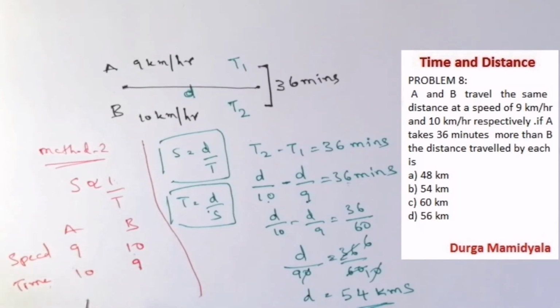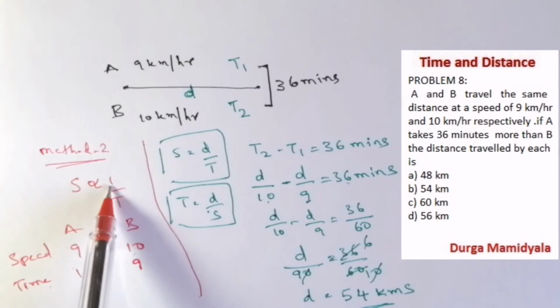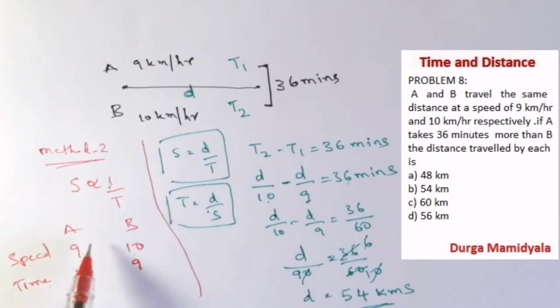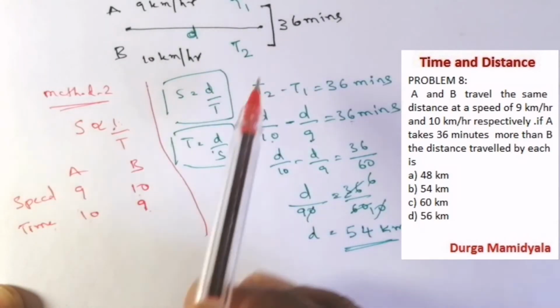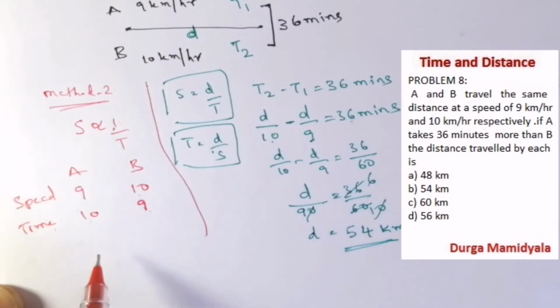So you can remember it blindly. When the distance is constant, if the speed ratio is 9 is to 10, then the time ratio is going to be the inverse, 10 is to 9. Now in the question, what is given? The time difference is 36 minutes.